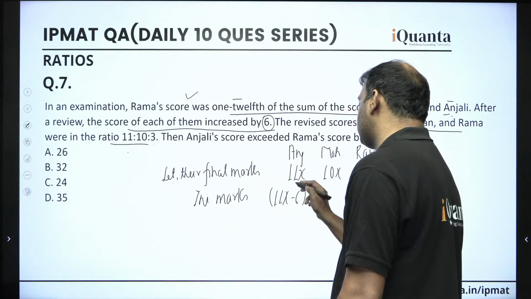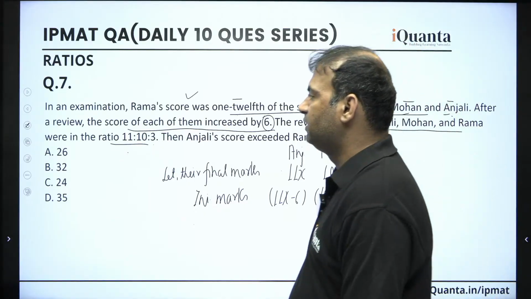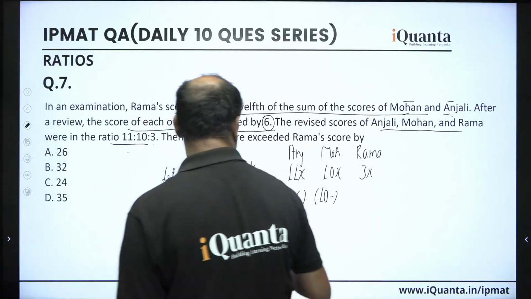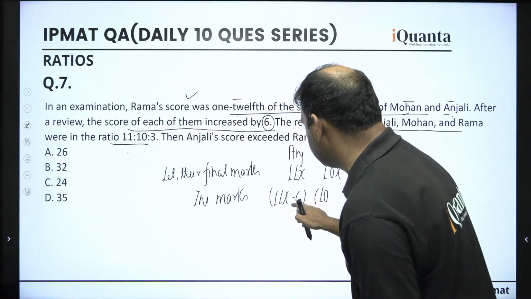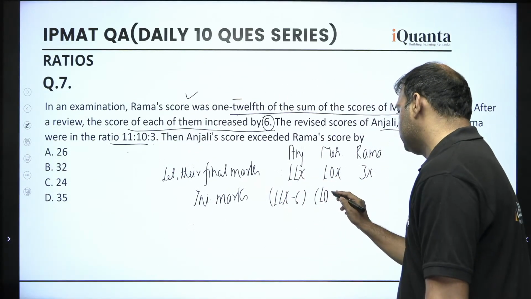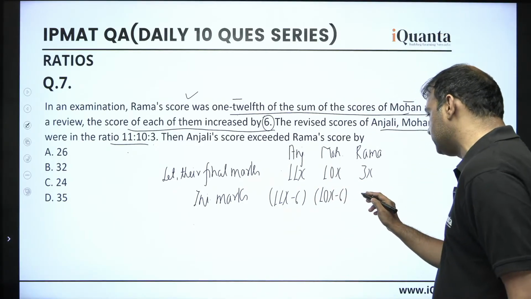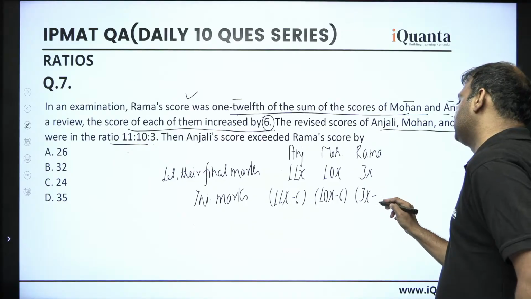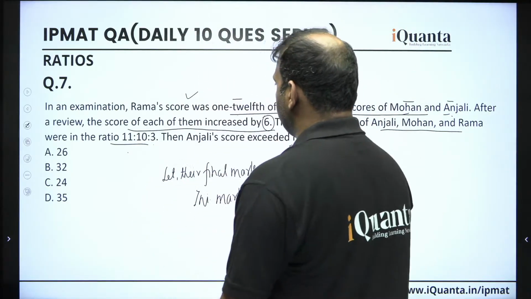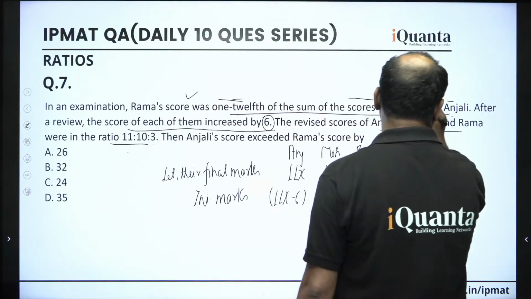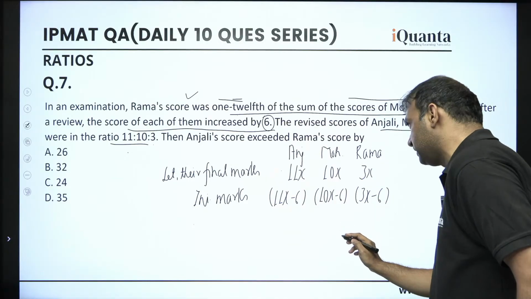Only then, once you add 6 to them, will we get 11x. When you add 6 to 10x minus 6, we get 10x, and similarly this should be 3x minus 6. Now they have said that in the beginning, Rama's score was 1/12 of the sum of Mohan and Anjali. So in the beginning, Rama's score is 3x minus 6.